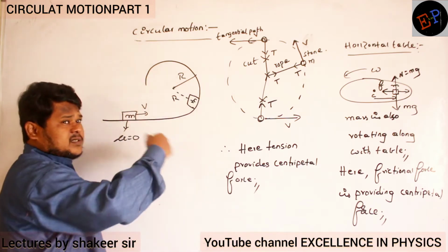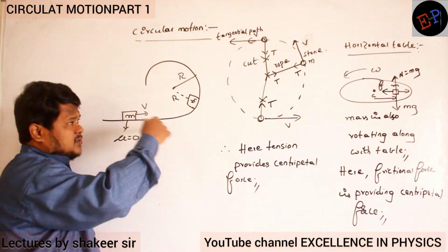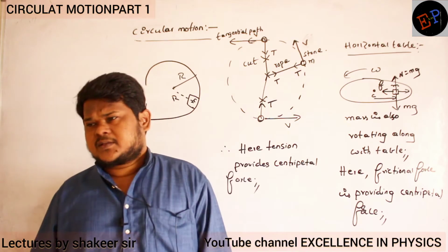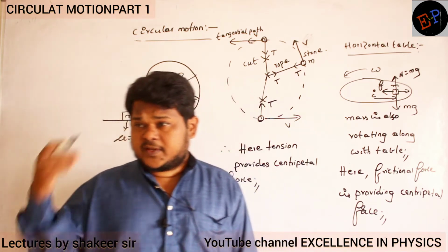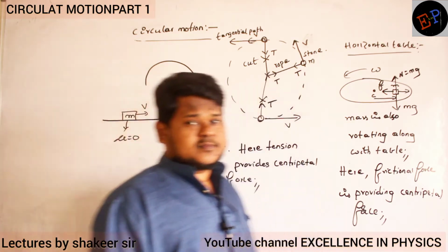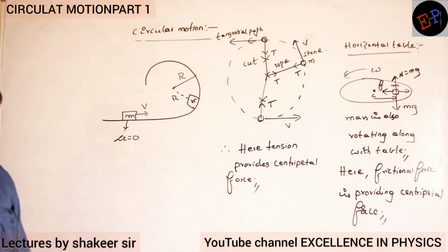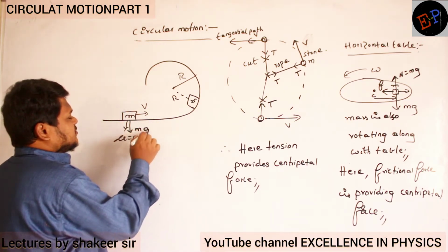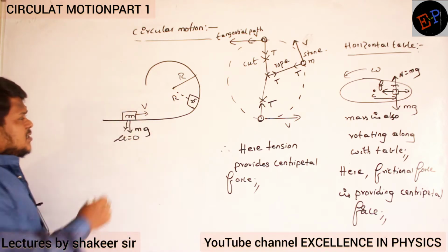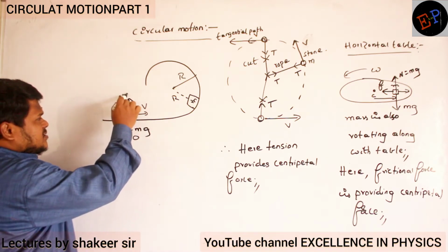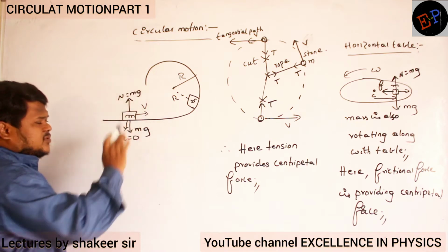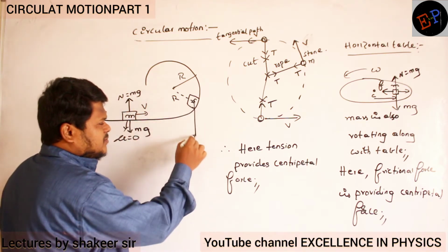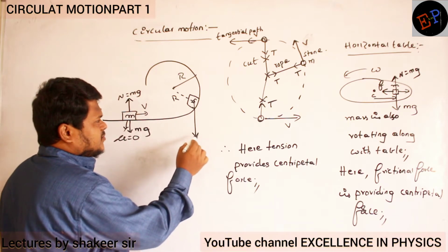This is also a circular path, right? So if this is a circular path, somebody should be providing centripetal force. Who is providing the centripetal force? Normal reaction. Yes, very good. Clear now? See, here weight of the body mg is acting downwards. Normal reaction n is acting upwards, and here n and mg both are equal.